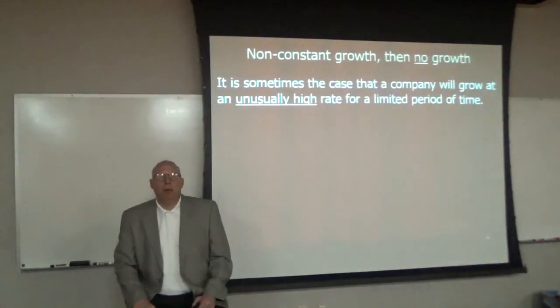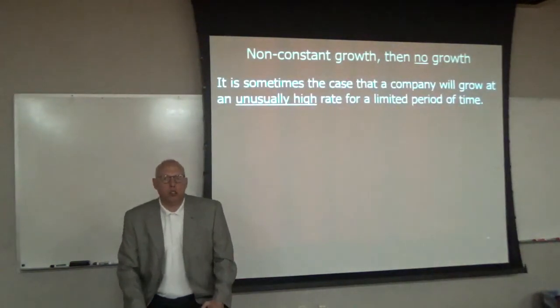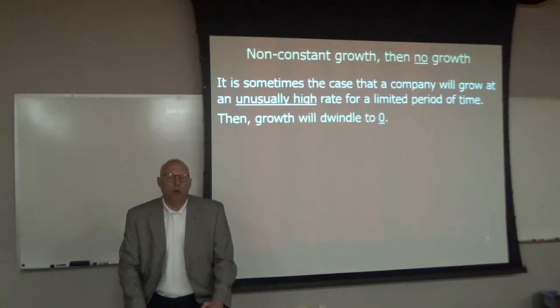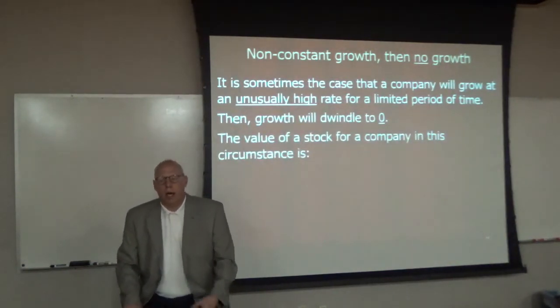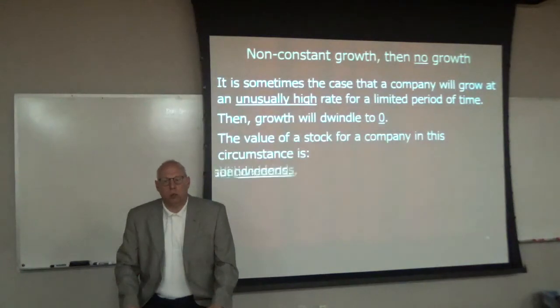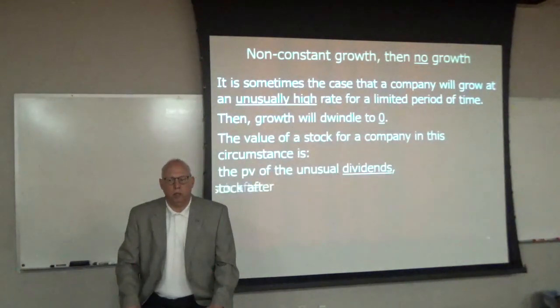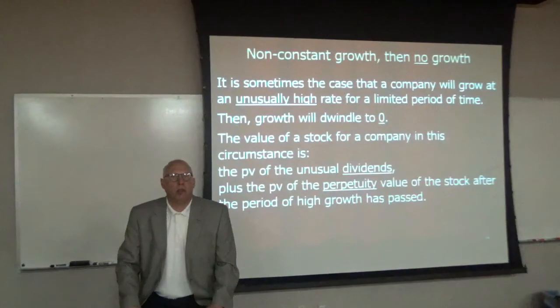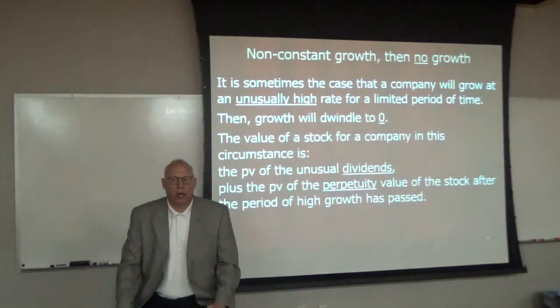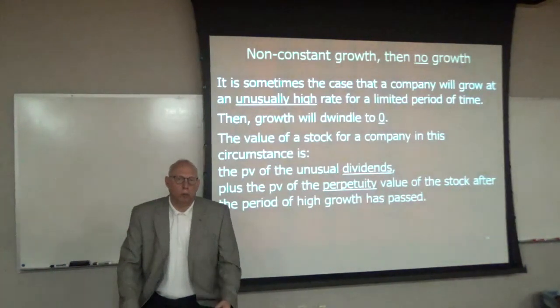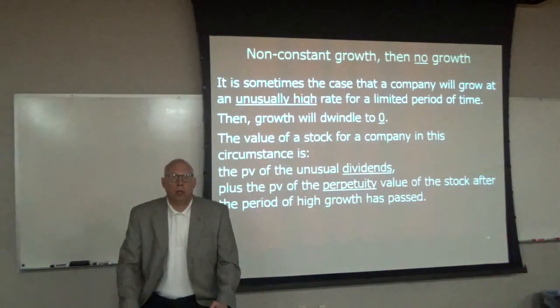Sometimes it's the case that a company will grow at an unusually high rate, supernormal or non-constant growth, for a limited period of time, and then growth will dwindle down to no growth, or zero. Okay? How do we value a stock like this? Well, we'll find the present value of the unusual dividends, and then we will find the terminal value, which is the present value of the perpetuity after the period of high growth has passed. So this is supernormal growth to no growth, as compared with supernormal growth to constant growth.